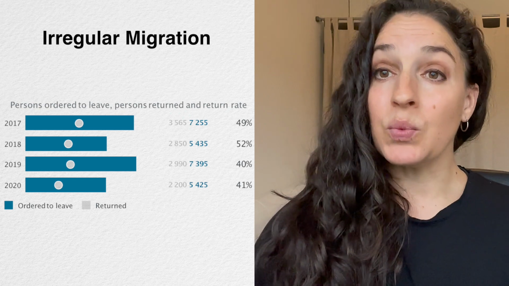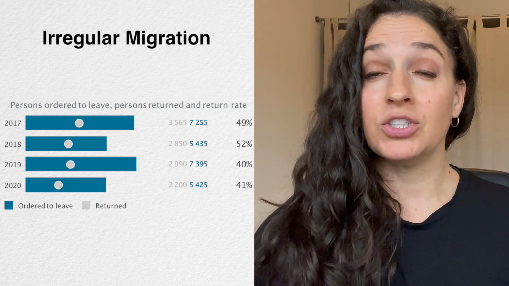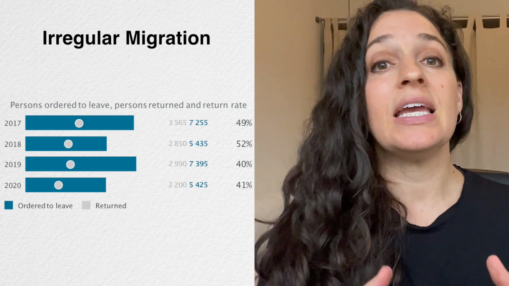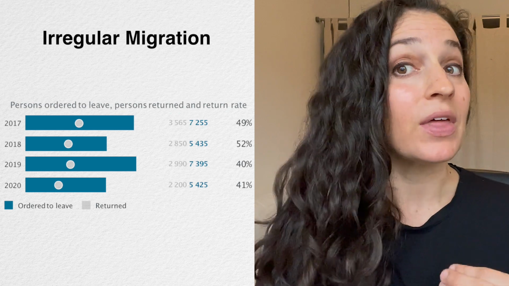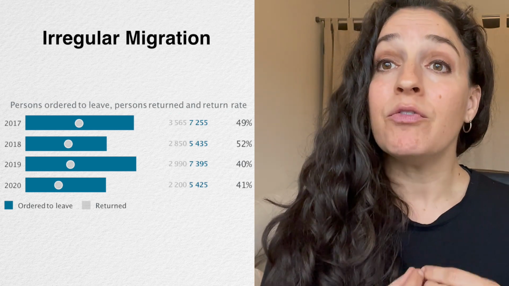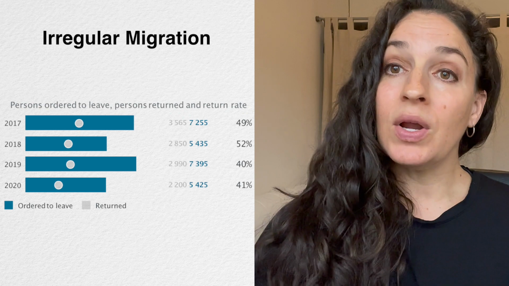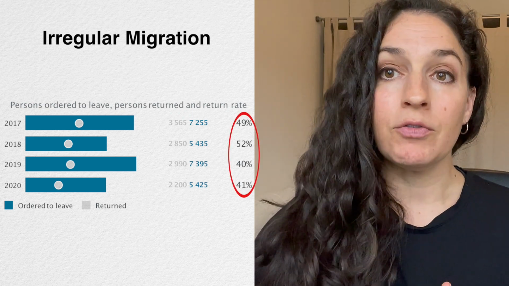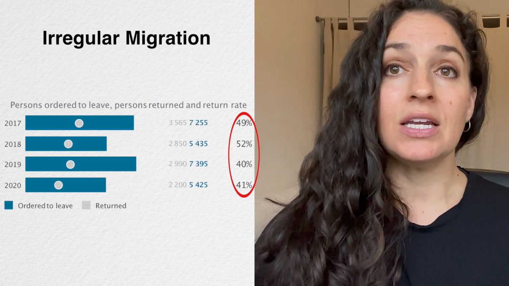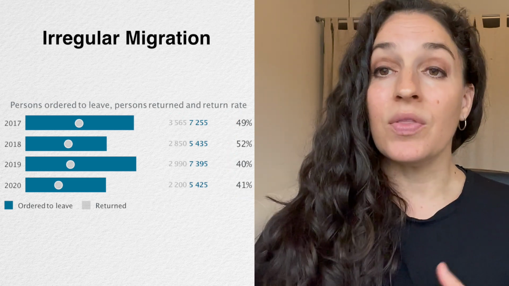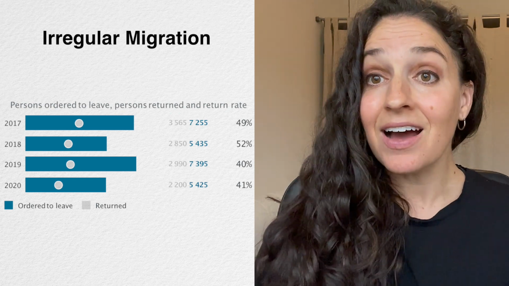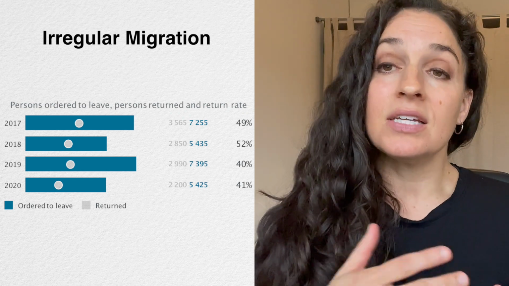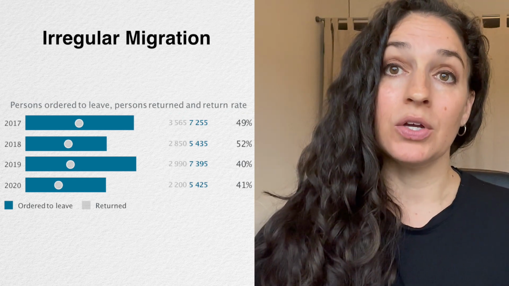Now, we can also look at one measure of irregular migration, and we can do that by looking at the number of people who are ordered to leave a country in a given year compared to the number of people that actually leave. So in Finland, we can see that the rate of people actually returning or leaving the country is somewhere between 40 and 50% between 2017 and 2020. And what that means is that the people who did not leave generally end up in some kind of irregular status, so we can take this as one measure of irregular migration.